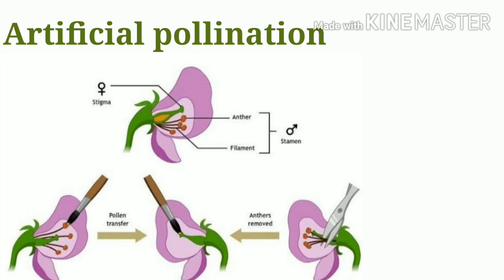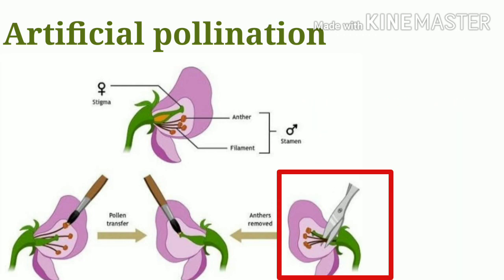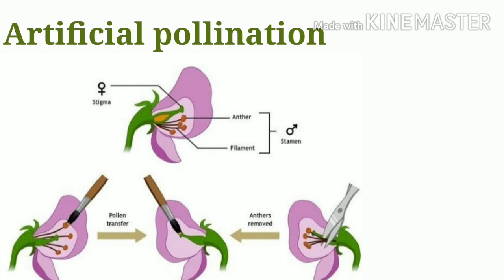In this, they remove the anthers in young flowers, which is called emasculation, and cover these flowers with plastic bags. Later, they pollinate such flowers with the pollen from the plants of the desired variety. Artificial pollination is commonly done in vanilla, orchid, etc.